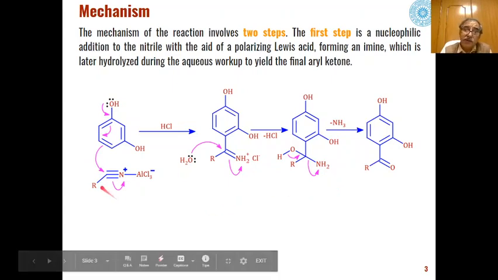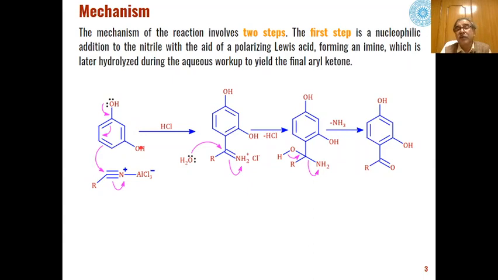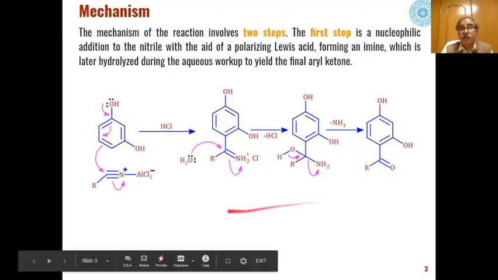And depending upon the structure of this nitrile and aromatic system, we will have the formation of products at a different rate.